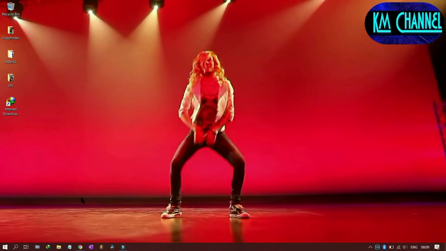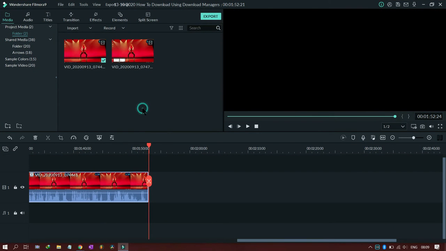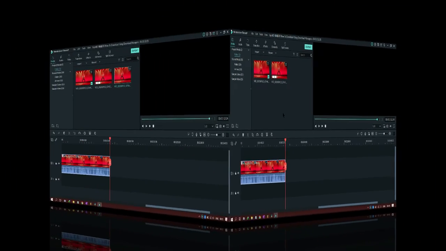So this was about Internet Download Manager. Now next is JDownloader. I will show you about JDownloader. Let me save this file. I'm recording this desktop screen in Filmora software. It's one of the best software, very easy to use, and later on I will merge, edit and take out all the ohms and ahs, and the video will sound much better.